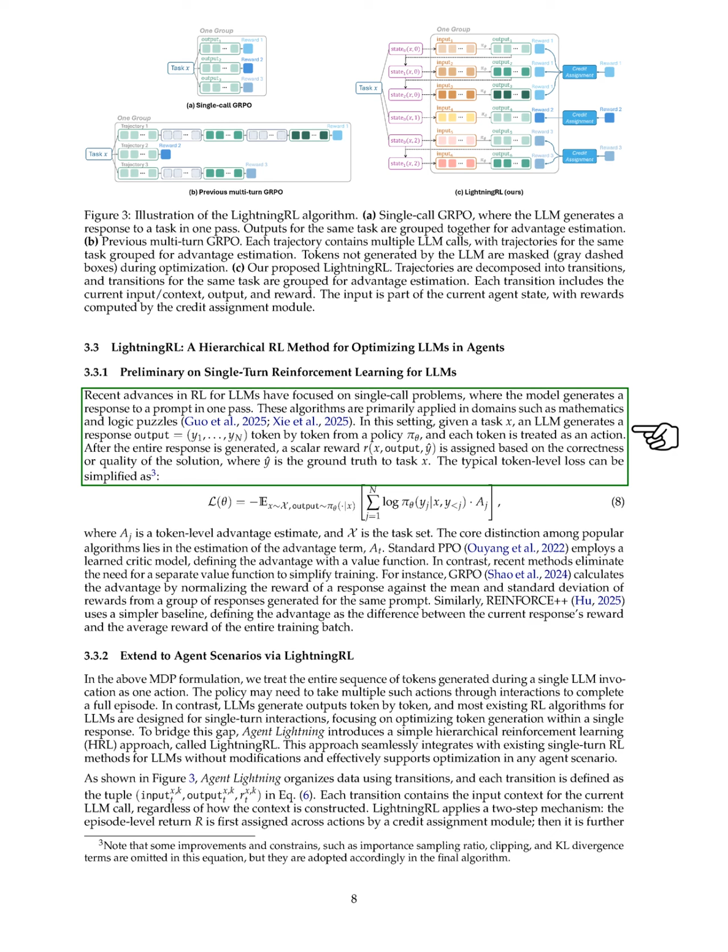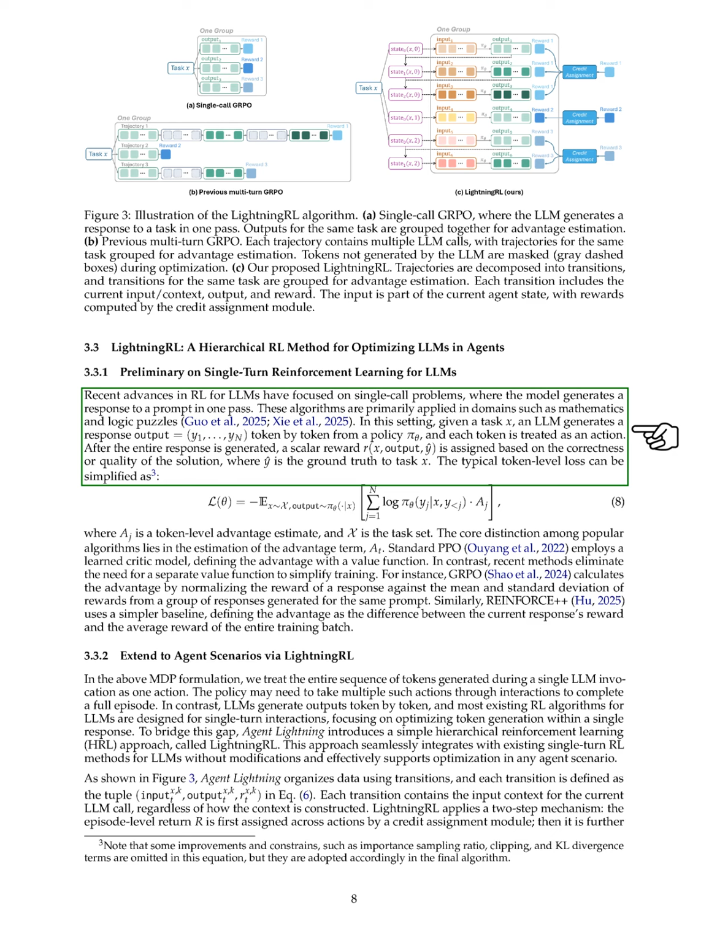The loss at the token level can be simplified, focusing on how we estimate the advantage of each token. Traditional methods like proximal policy optimization, PPO, use a learned model to define this advantage, while newer methods aim to simplify training by removing the need for a separate value function.